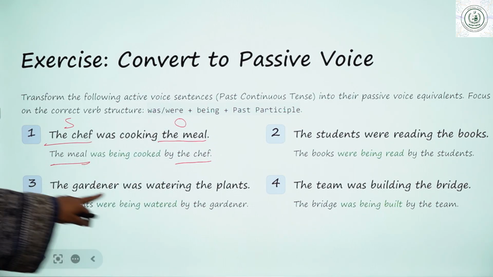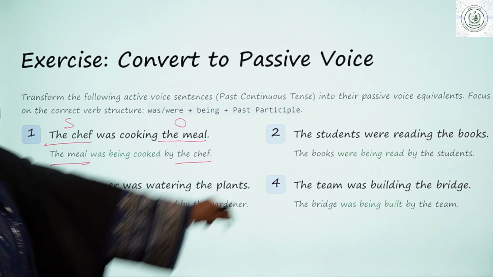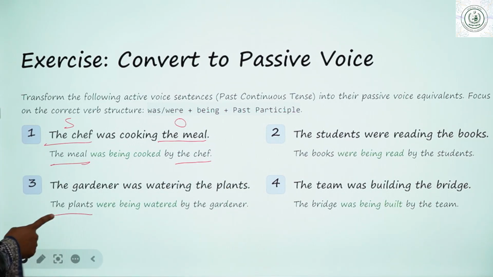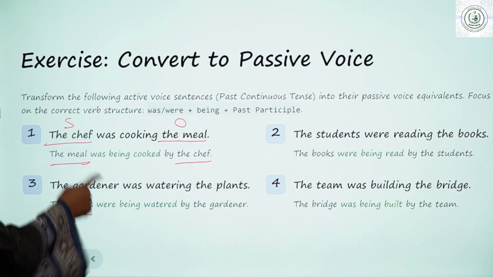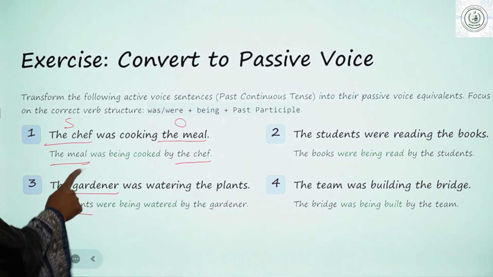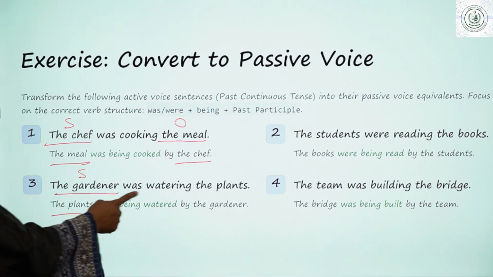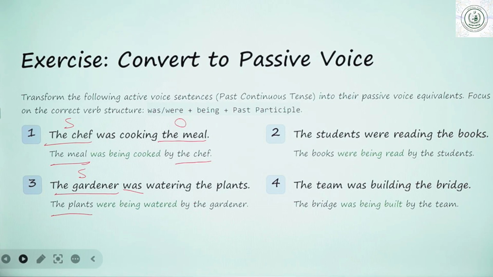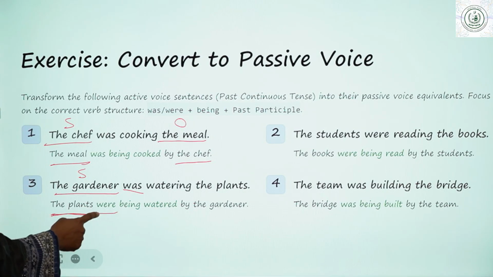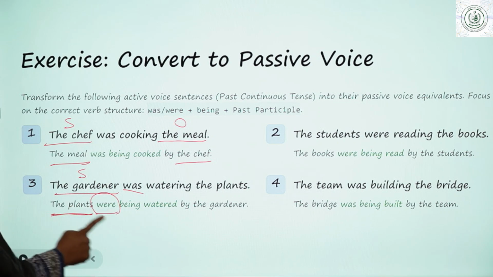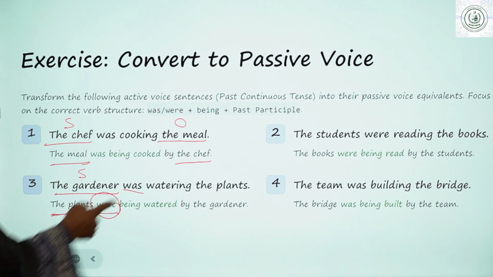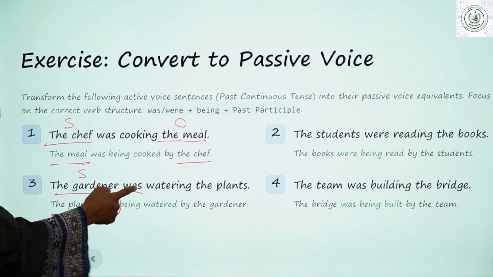The gardener was watering the plants. The plants were, here we will focus. Although you can see here the subject was singular and you have used "was", but see the passive voice. The plants were. You are not going to use the same helping verb which was used in the active voice.